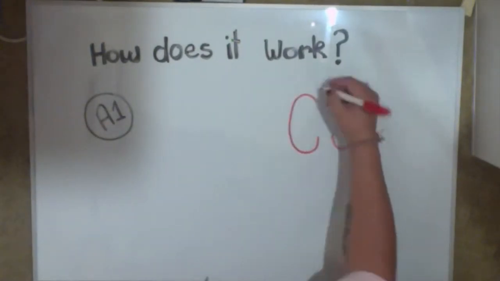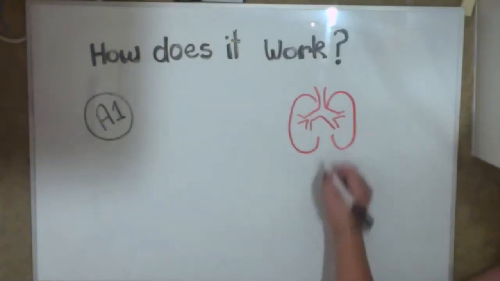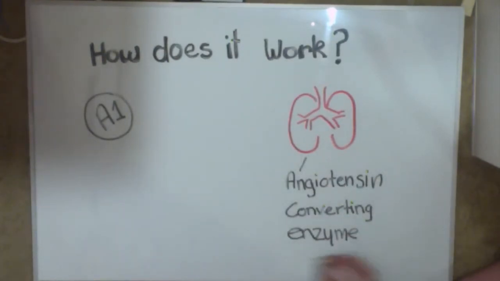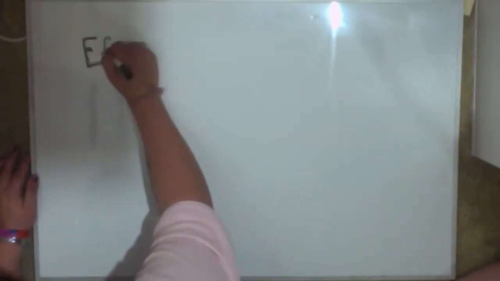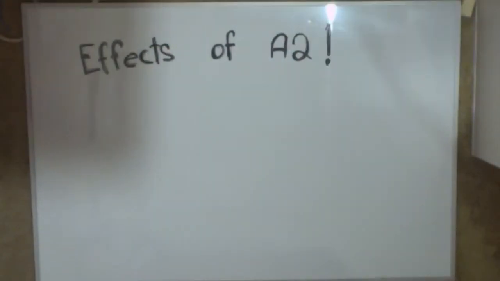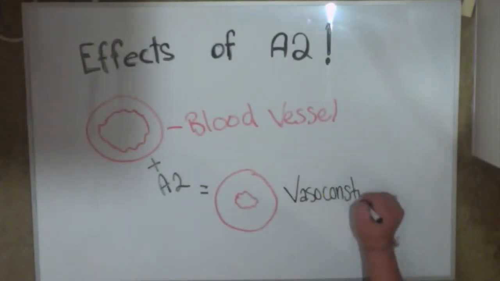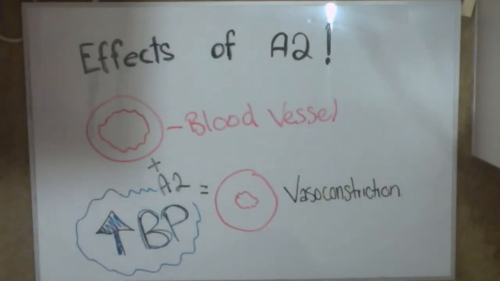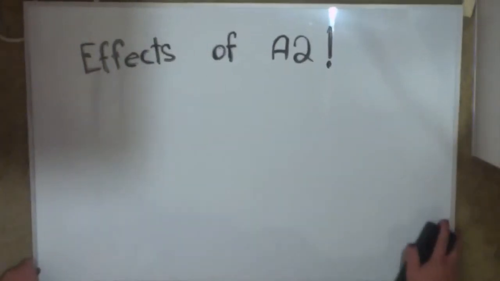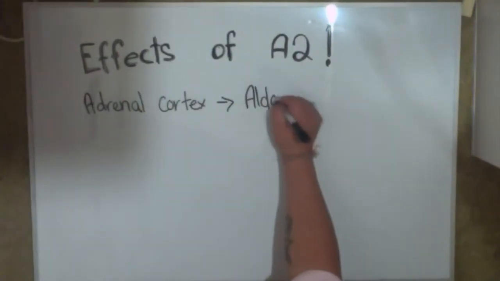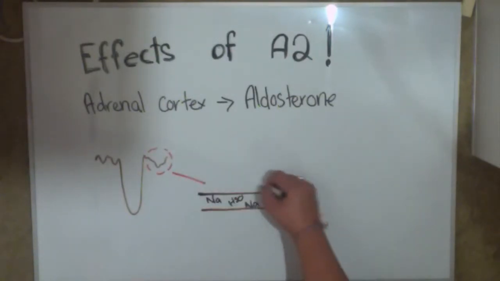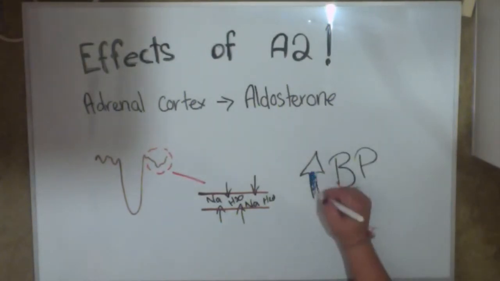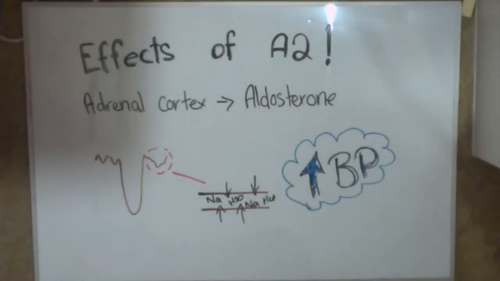Secondly, the angiotensin converting enzyme, or ACE, which is found in the endothelium of the lungs, converts angiotensin 1 to angiotensin 2. Angiotensin 2 is extremely bioactive and increases blood pressure in many different ways. It causes systemic arterial vasoconstriction, which increases blood pressure. Angiotensin 2 also stimulates the adrenal cortex to release the steroid hormone aldosterone, which prompts the distal convoluted tubules and the collecting ducts of the kidneys to reabsorb more sodium and water. This results in increased fluid retention and elevated blood pressure.